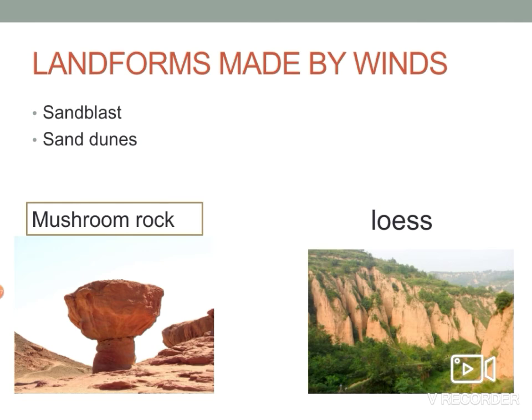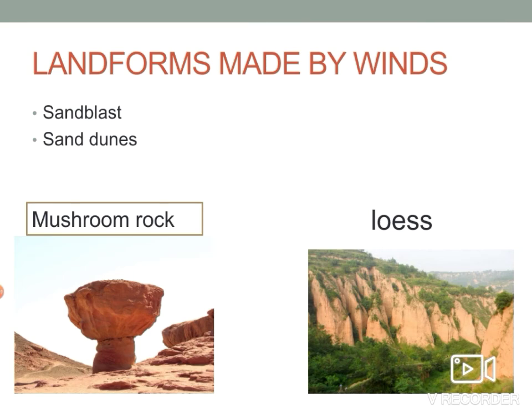Landforms made by winds. Wind is responsible for erosion in deserts. When it blows across the land, it picks up tiny particles of loose sand. These sand particles strike forcefully against rocks in case of strong winds or storms. This is called sandblast.